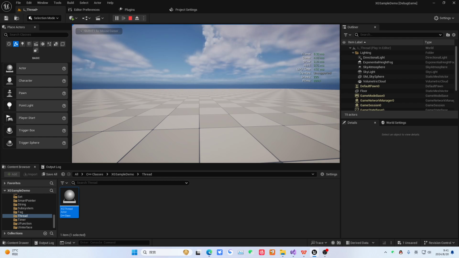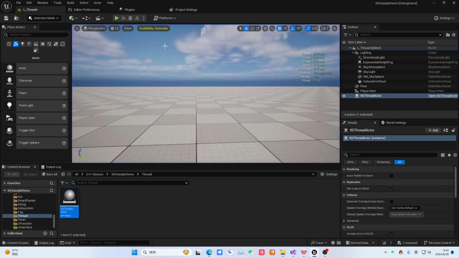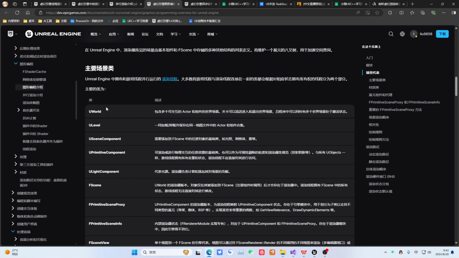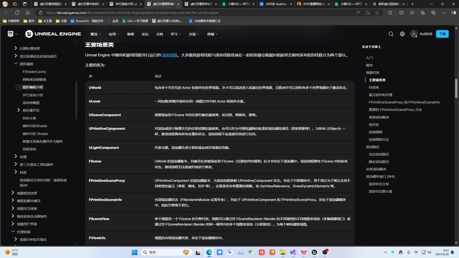So actually, look here. Next, look at this position. Look, there's a stat unit here. We often use this command, right? This command helps us read the bottleneck. Jump to this place like this. This command, then you can see on the right side our CPU thread and our GPU. Which one is slower? And then it's at this bottleneck, but my scene is empty. So you can see there's no problem. Okay. So we mainly need to look at this.